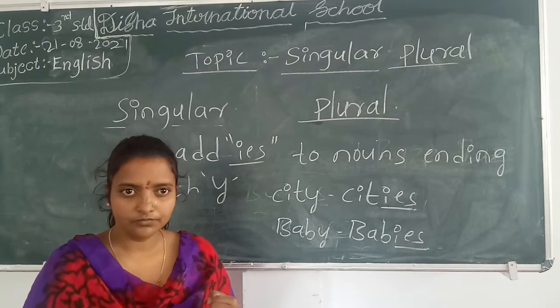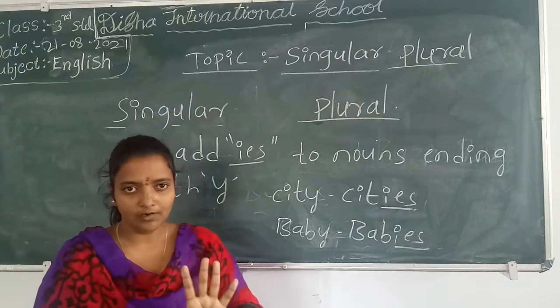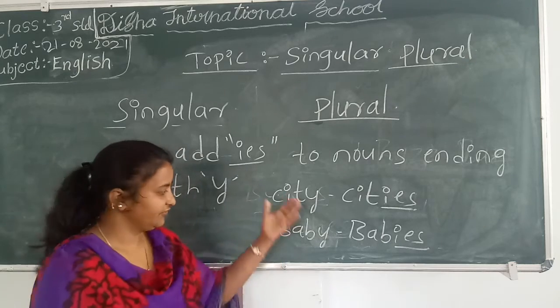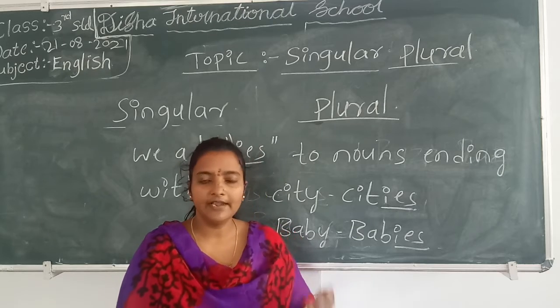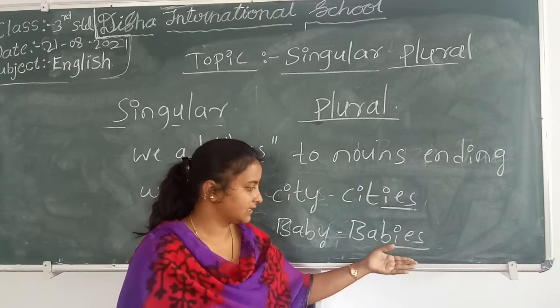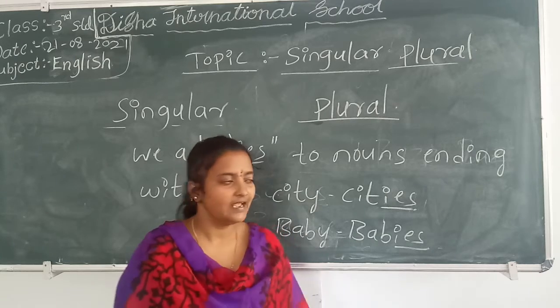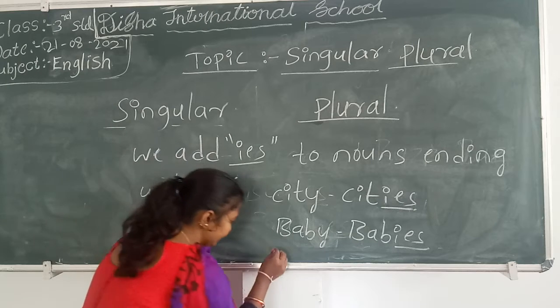Can you say one more example for this? I will give one hint to you all. For example, if you write country, how can you make it plural? Which letters come to make it plural? Very good, children. IES also comes with this country.